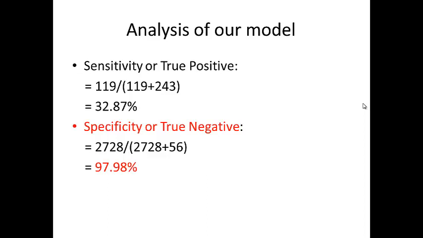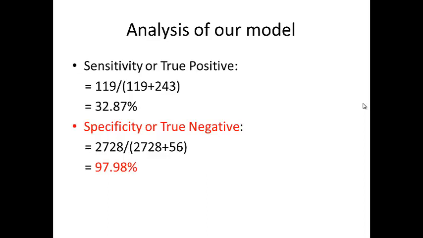From these values, you can see that the model is very reliable. Then in the error analysis, we have two types of errors, as we know. Here for banking, for a direct marketing campaign, we cannot look at the type 2 error. The specificity plays a more important role, because the customer will not accept the offer of a term deposit, but actually the customer is ready to accept the term deposit.